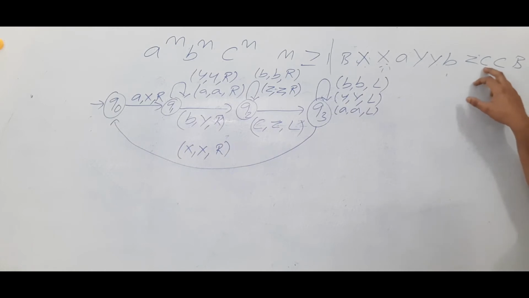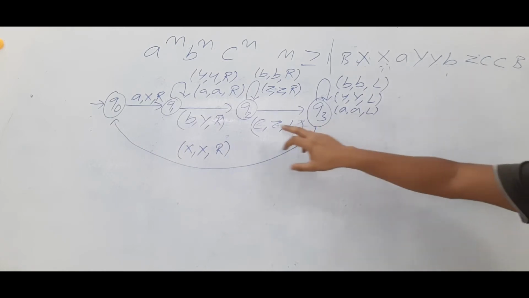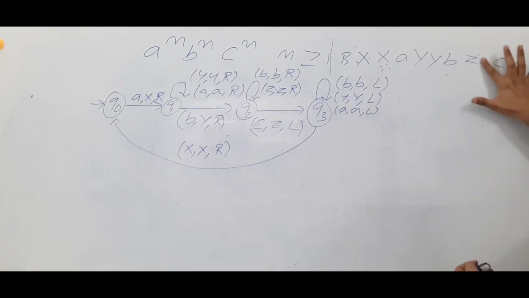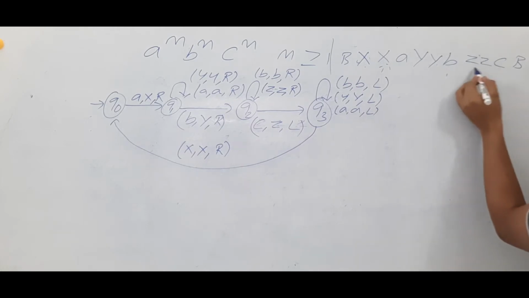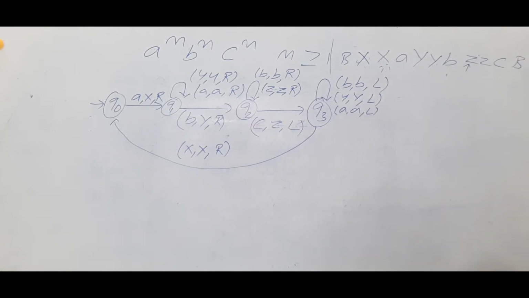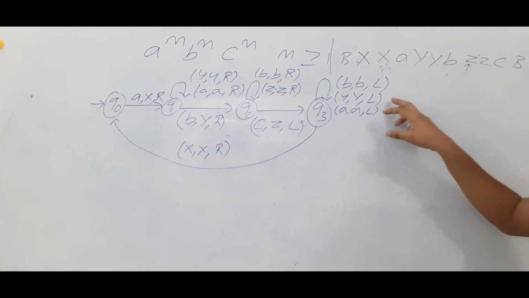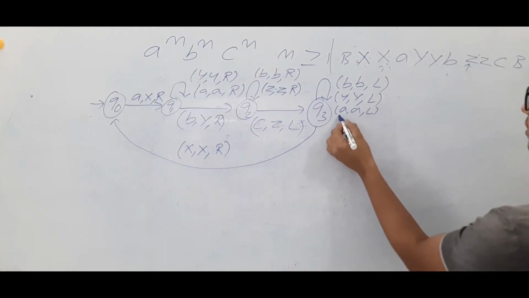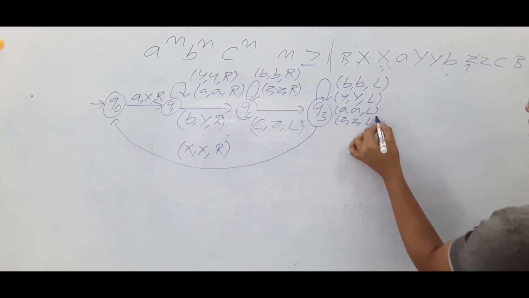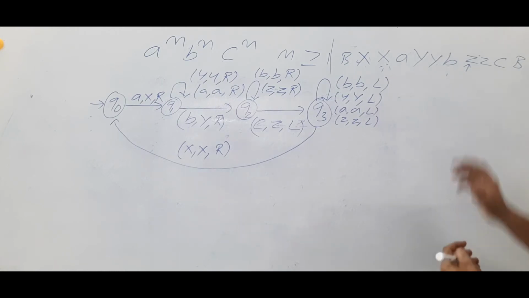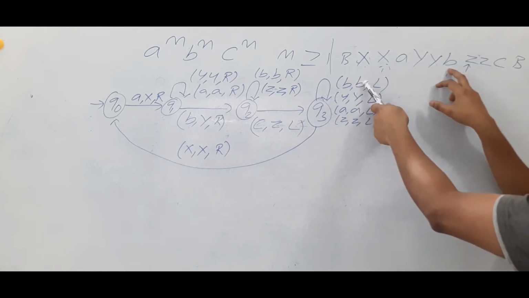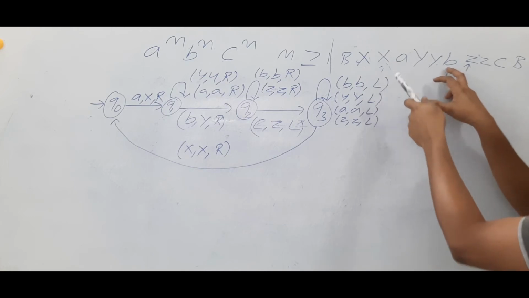Now you are here. If C is there, you modify it as a Z and move to the left. So you are here. Now you can see a Z also. Any number of Z's you can see, make it Z and move to the left. You can see any number of B's, make it a B and move to the left.